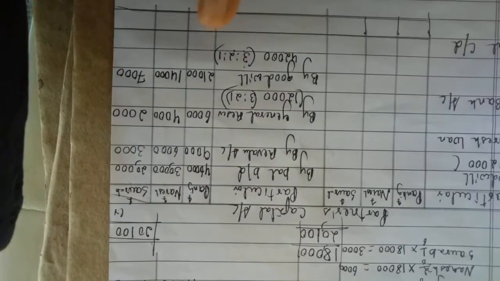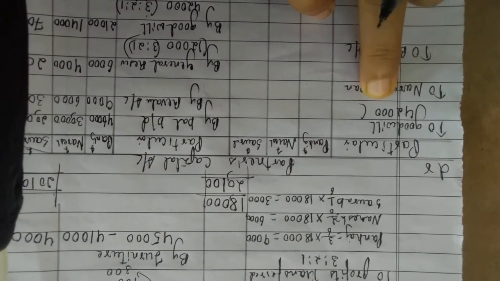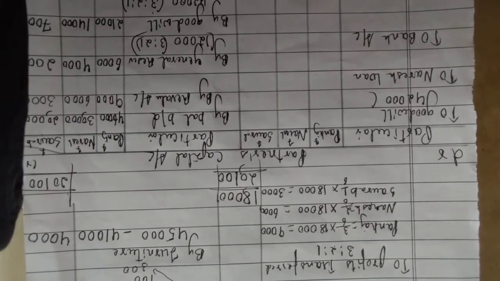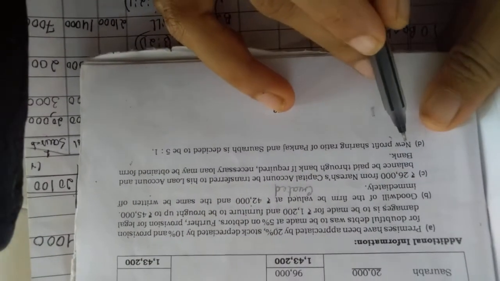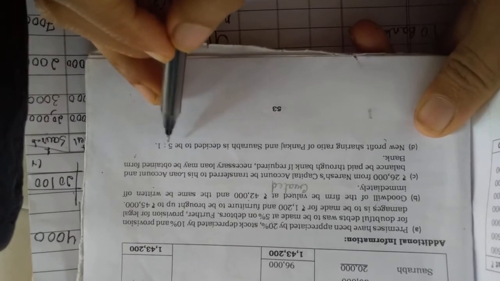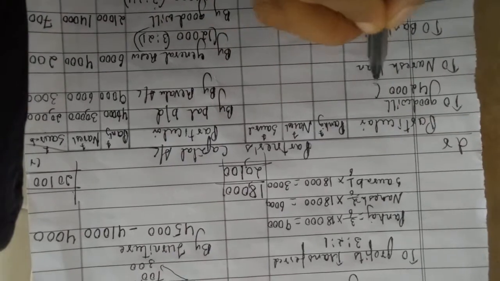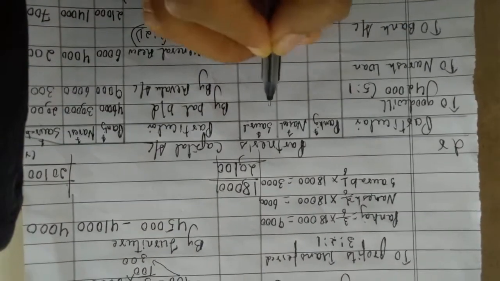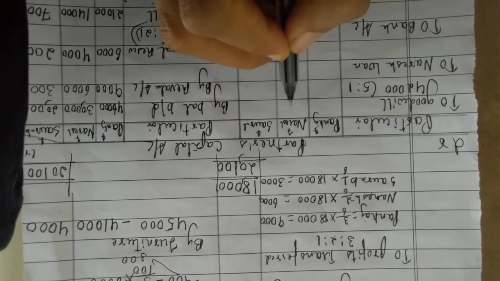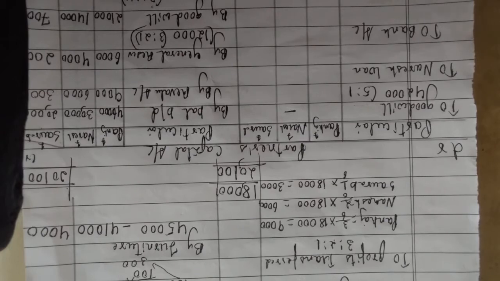Dear students, okay, this much you got. Now you will give goodwill on this side only to the continuing partners. The new profit sharing ratio is 5:1. So write here 5:1. Here for Naresh it is not there because he is retiring. How will you give the amount? Yes, it is simple. I will do and show for the people who find it difficult.